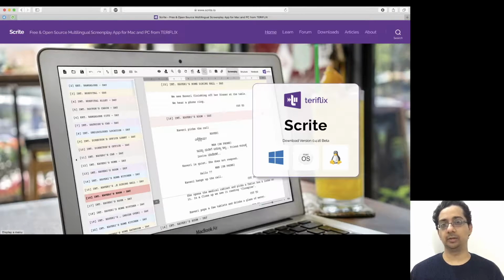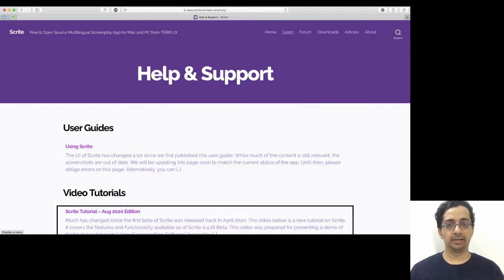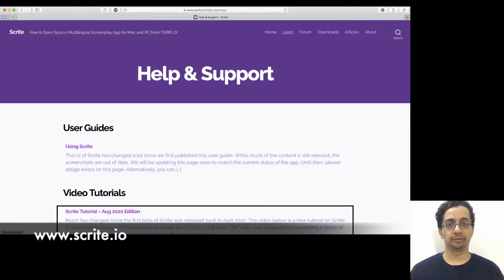Scrite is a free and open source screenplay writing app built using Qt. Thanks to Qt, you can write in English and 10 other Indian languages. You can find a lot of information about how to use Scrite in the help and support section of our website. Please visit scrite.io to know more.